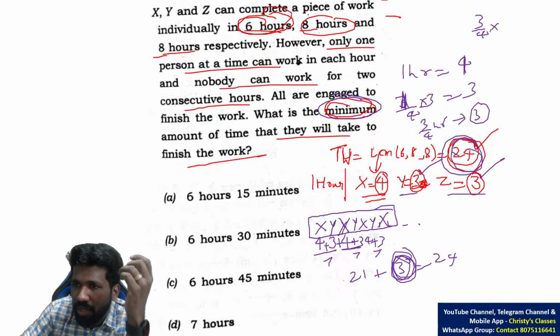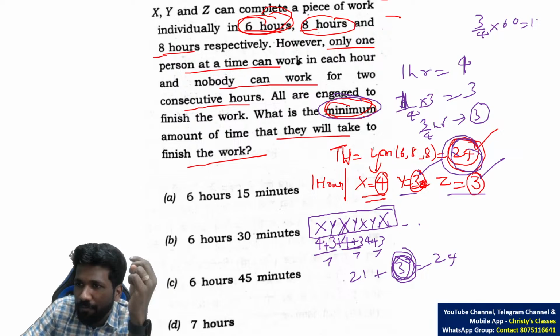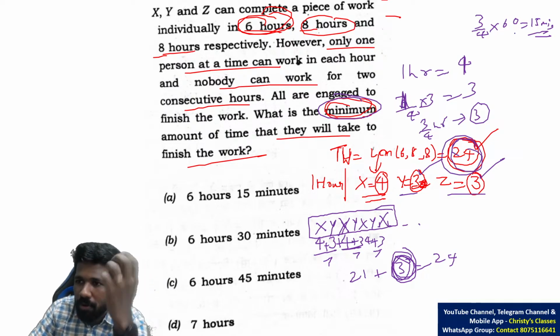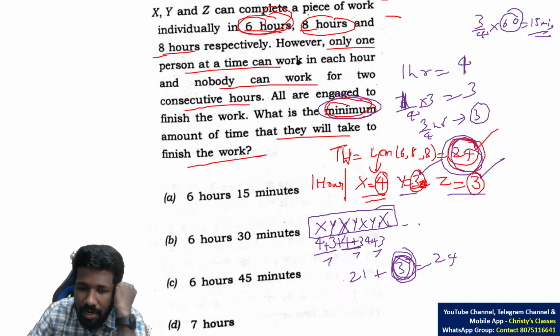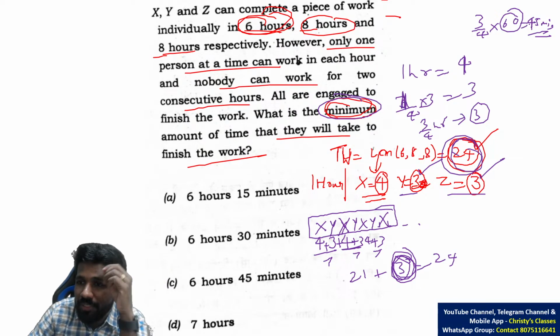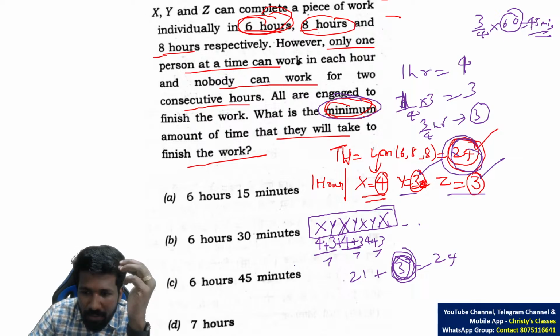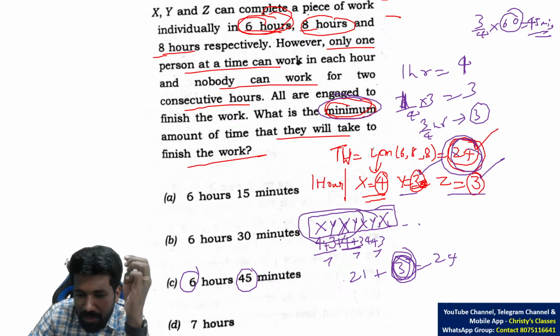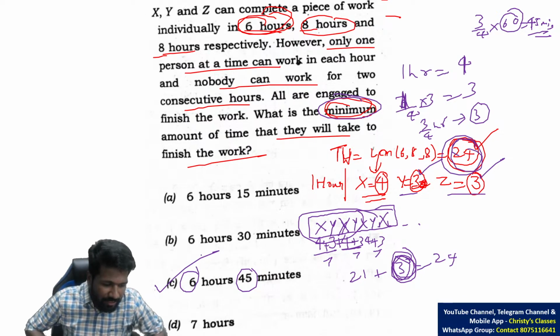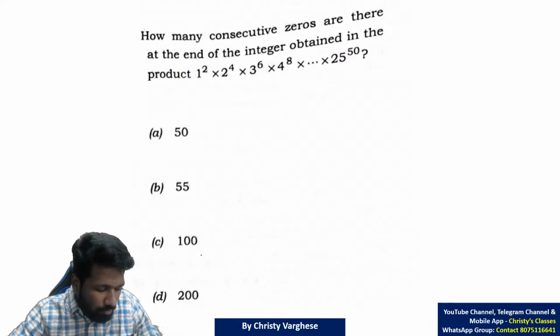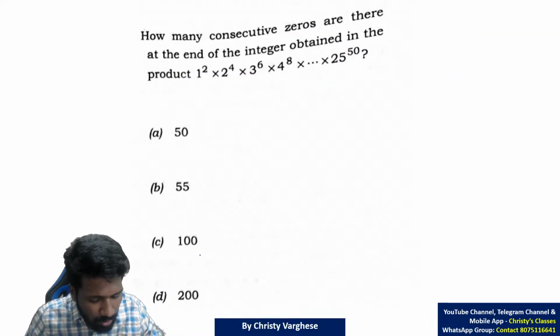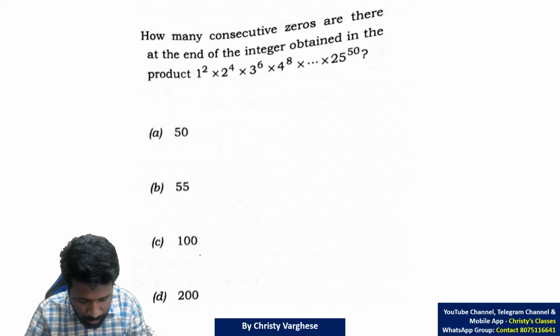3/4 of an hour is how many minutes? 3/4 into 60 is 15 minutes. In the clock problem we discussed conversion of units also, which is very trivial. Sorry, not 15, 45, my mistake. Not 1 by 4, it is 3 by 4. So 3 by 4 into 60 is 45 minutes. That means 6 hours and 45 minutes is enough. Option C is the answer. Hope all of you understood it. Then the next question, 30 seconds. All of you try it and post the answer in the chat or in the comments.